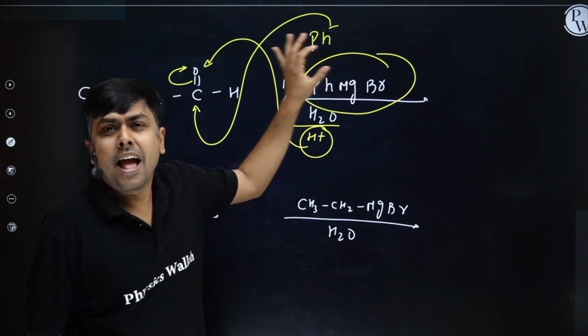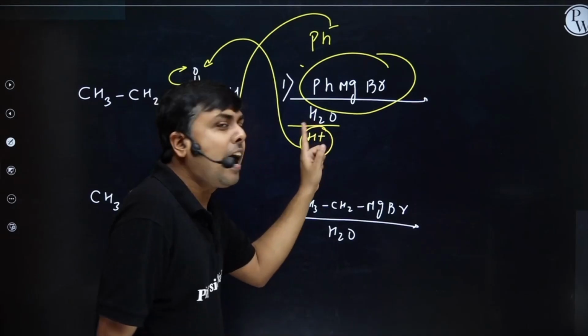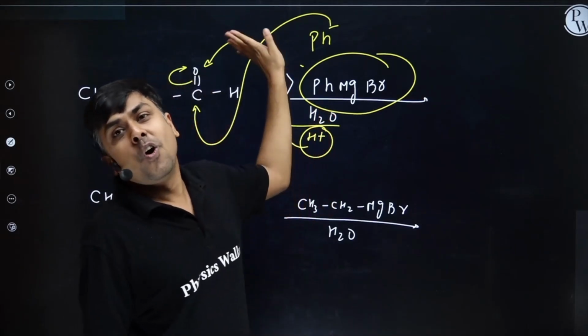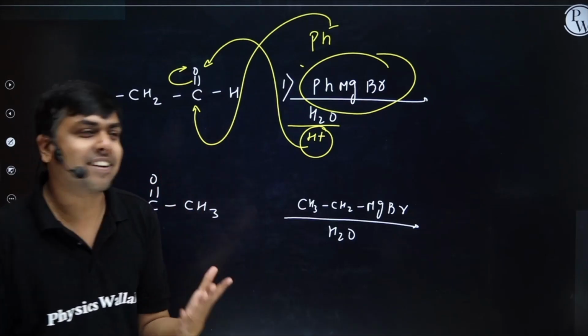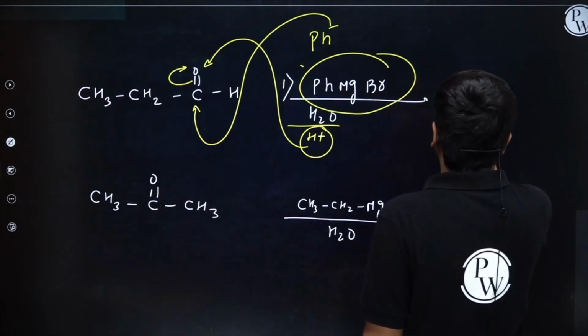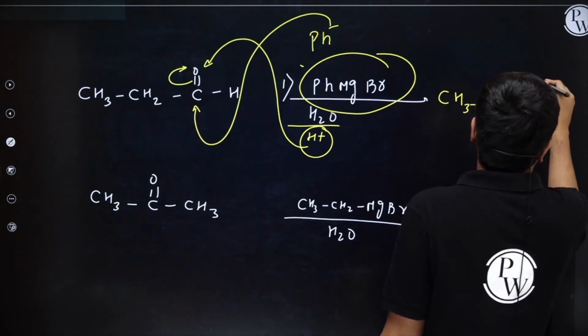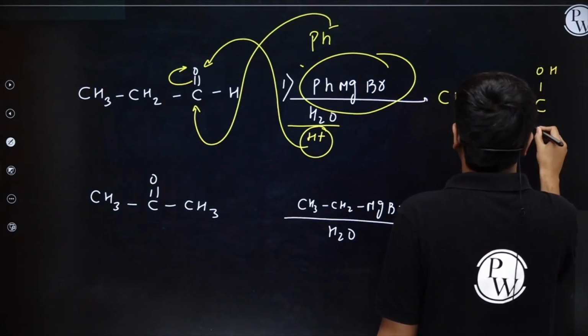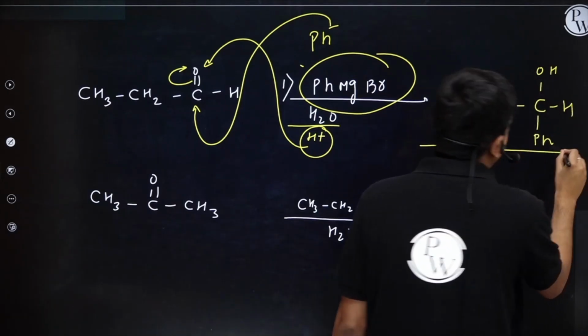Add the alkyl part of the Grignard to the carbonylic carbon and H plus from water to oxygen. Remove this double bond. As simple as that. So the product which I am going to get is CH3, CH2, COH, Ph, and H, right?